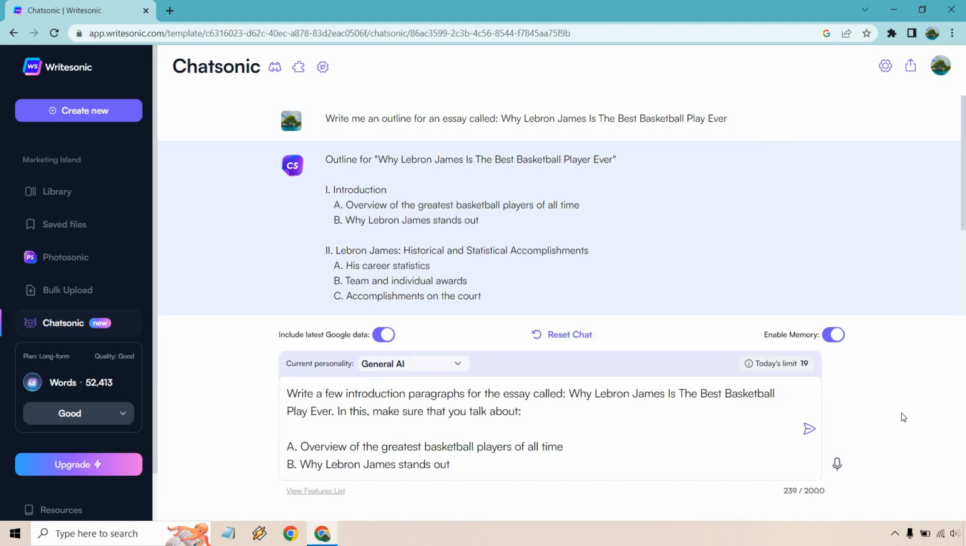All right, so write a few introduction paragraphs for the essay called, we have our title there. In this, make sure you talk about the overview of the greatest basketball players of all time and why LeBron James stands out. So this is the cool thing. Anytime you want to write a paragraph or an introduction, you can also talk about what you wanted to write about. In fact, if there's more you wanted to talk about there, say like the number of rings he has, the number of MVPs, anything else specifically, you can just let it know. Anyway, I'm going to click on the arrow here and see what we get.